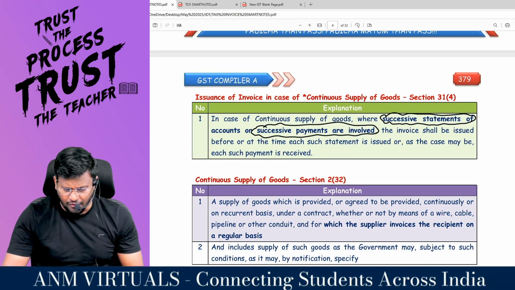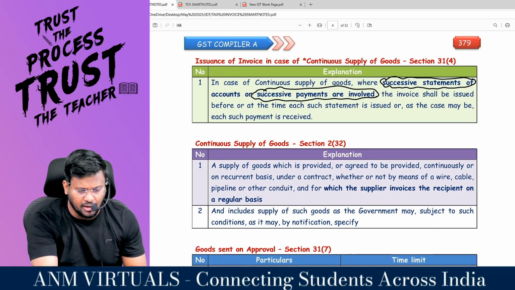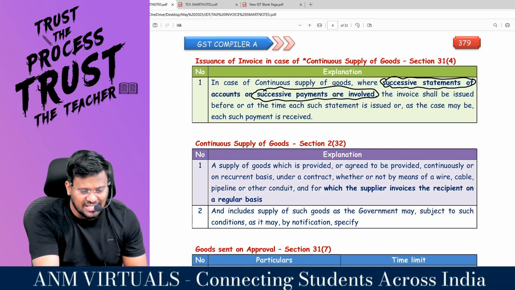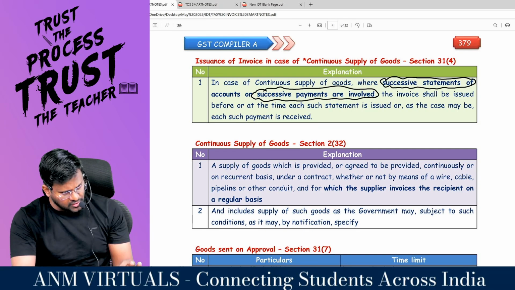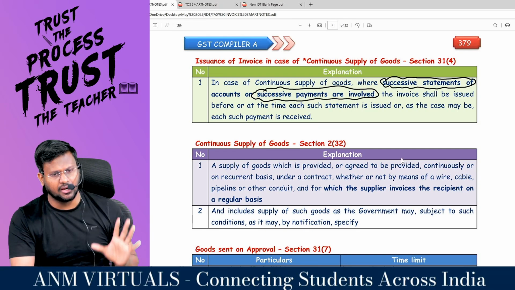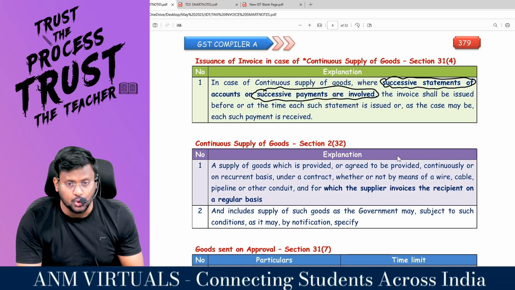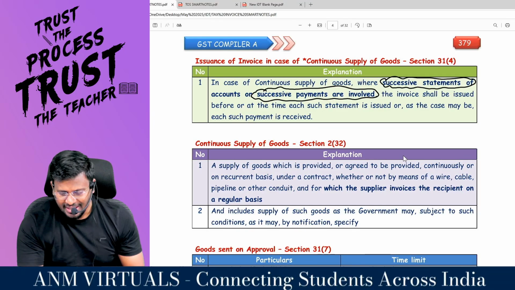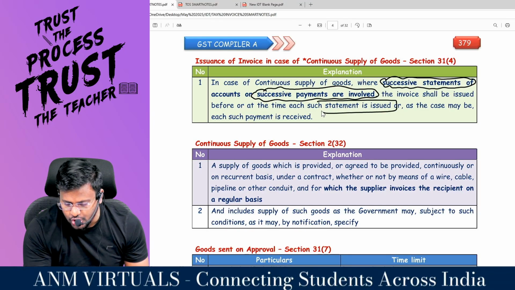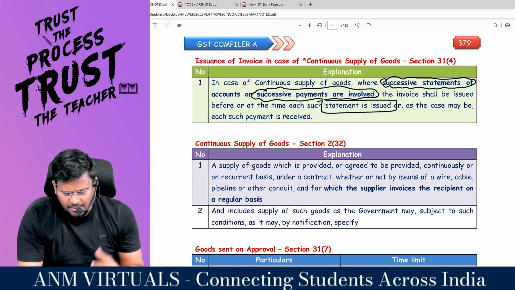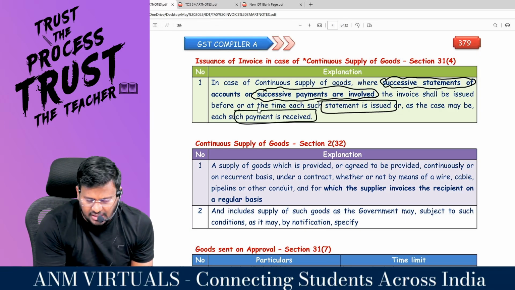So, in case of continuous supply of goods, my dear lovable students, where either successive statement of accounts or successive payments are involved, the invoice shall be issued before or at the time each such statement is issued or, as the case may be, each such payment is received.